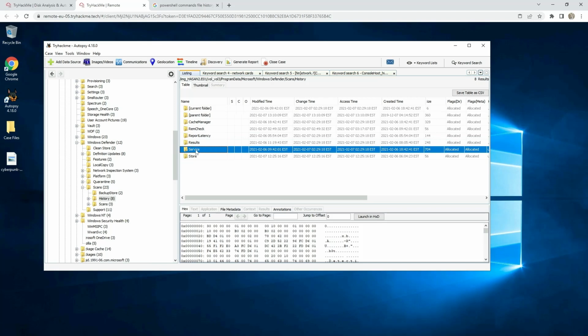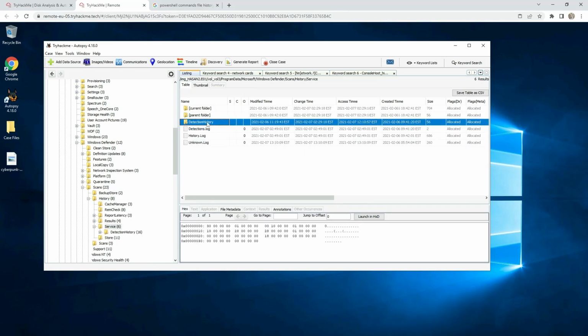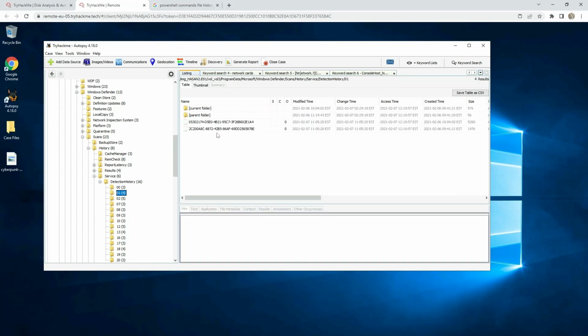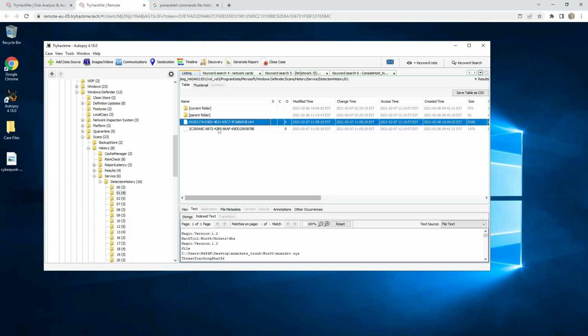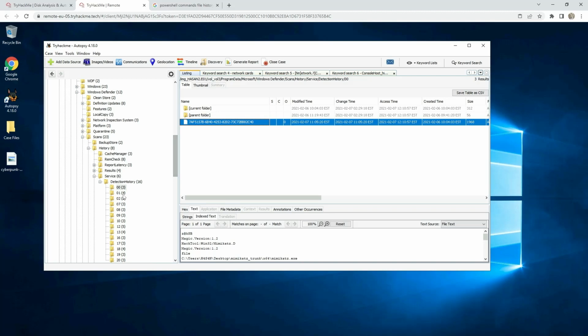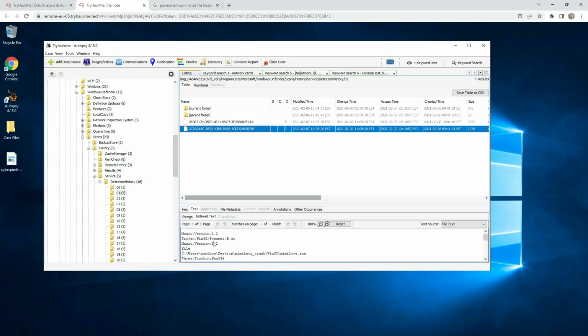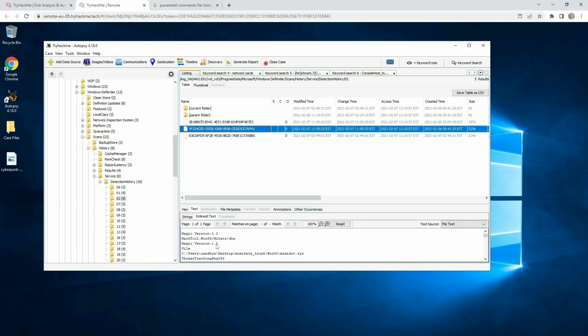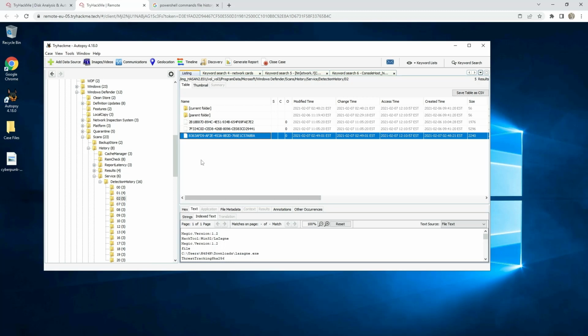History. Service. Detection history. And then you have here files. You can search from this detection history. And the first tool is Mimikatz. Like we see here, no, this is Mikatz. Here is the Mimikatz. And the second one is lasagna.